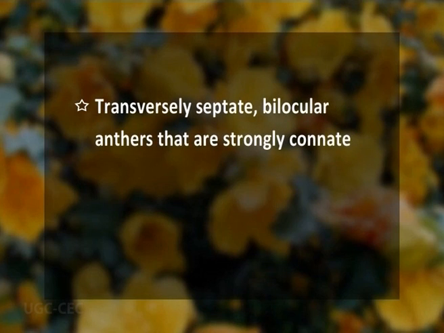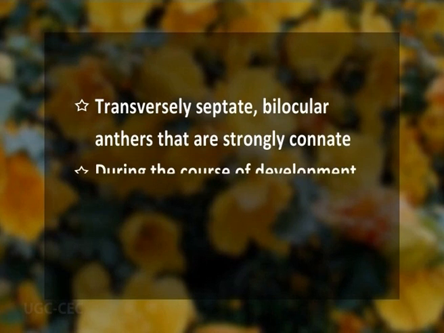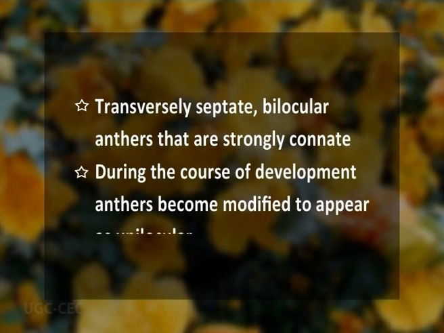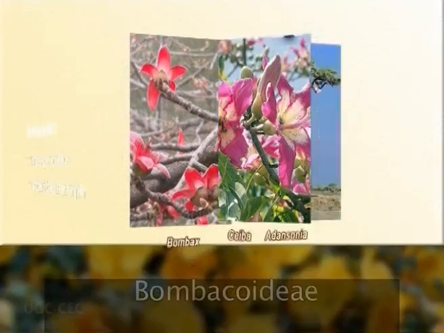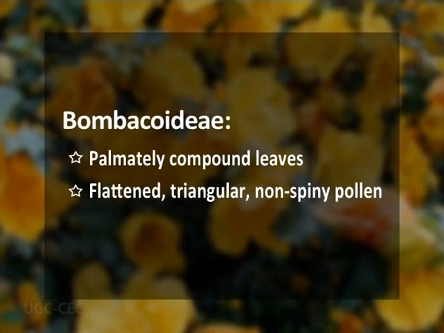The reason being, they have transversely septate bilocular anthers that are strongly connate, and during the course of development, they become modified to appear as unilocular. Starting with the Bombacoideae, which is represented by common genera like Bombax, Adansonia, Ceiba, etc. They may be monophyletic because of having palmately compound leaves and also having platinate, triangular, and non-spiny pollen grains.